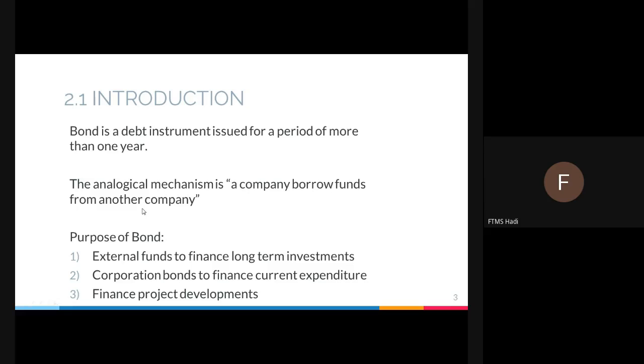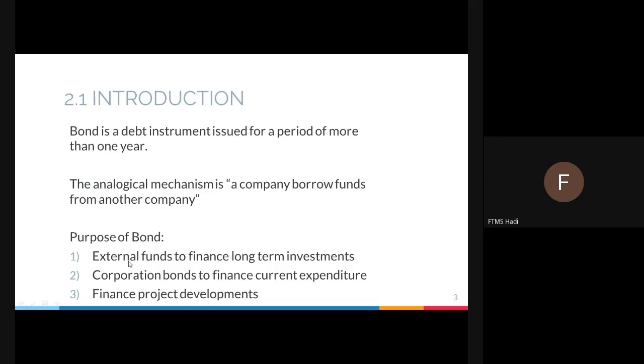A company enters into an agreement with another company, where one company will become a lender and one company will become a borrower. Later on, we will see the flow of bonds, how it works. So, why does a company want to borrow money from another company? That's why we are referring to the purpose of bond here.